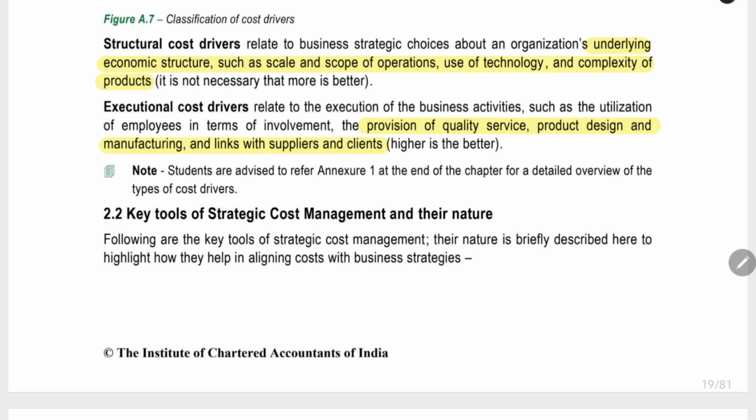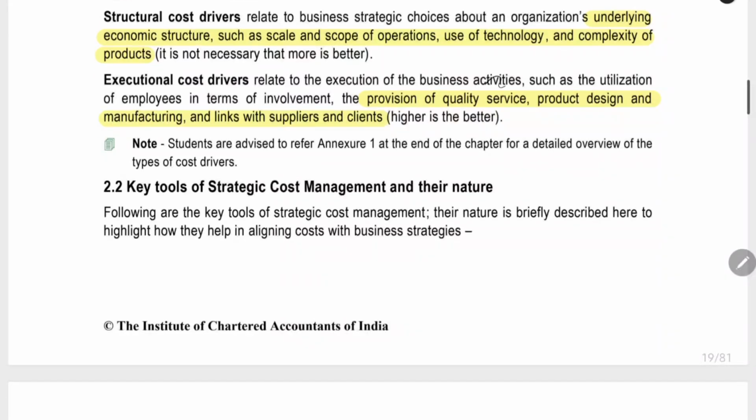Now here they have given two important points. For structural cost drivers, it is not necessary that more is better. If the structural cost drivers are more, it is not necessary that it is good for the company. For example, if you take complexity, if the products are very complex, it is not good for the company. But when you take technology, when the business is using a very high amount of technology, it is good for the company. But when you see executional cost drivers, everything is positive: quality, design, relationship with suppliers. If all these are at a very high level, it is good for the company. Higher is better. That is the one thing about structural and executional cost drivers.